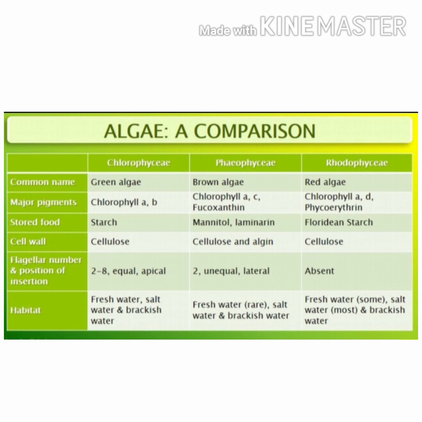The nature of the cell wall in green algae is cellulosic. In brown algae it is cellulosic and algin. In red algae a cellulosic cell wall is present. The number of flagella in green algae is 2 to 8, equal in size and apical in position. In Phaeophyceae the number of flagella is 2, which are unequal and lateral in position. In red algae flagella are absent. When we compare the habitat, these three groups are present in freshwater, salt water and brackish water. These are the points coming under the class algae.